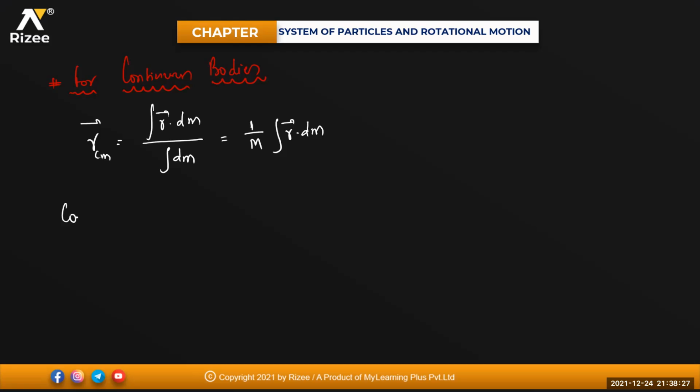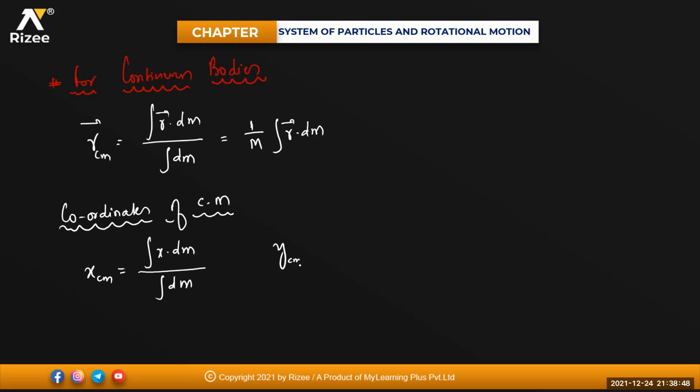So if I'm taking the coordinates of the center of mass, XCM will be equal to integral of X into dm divided by integral of dm. The same way YCM equals integral of Y into dm divided by integral of dm.